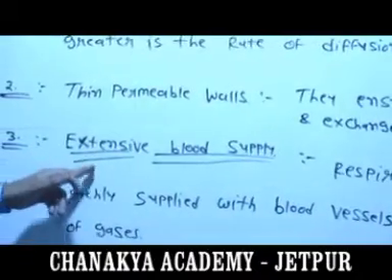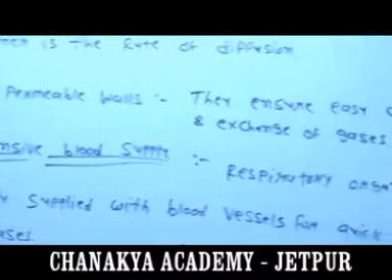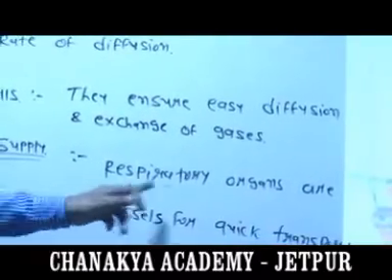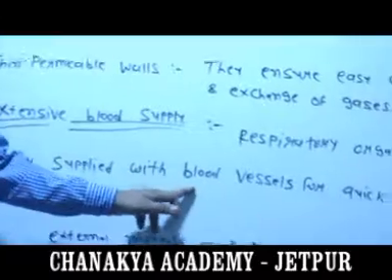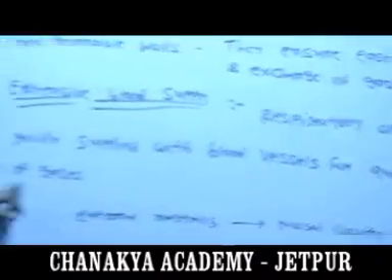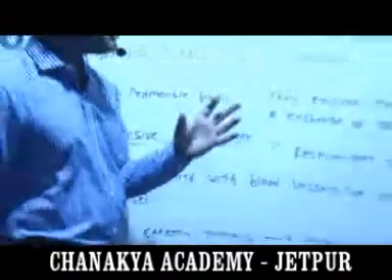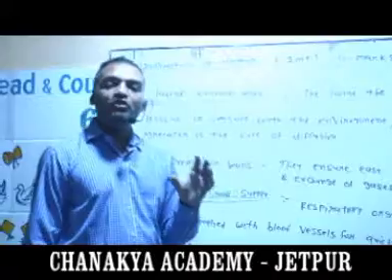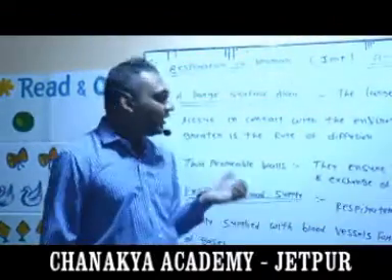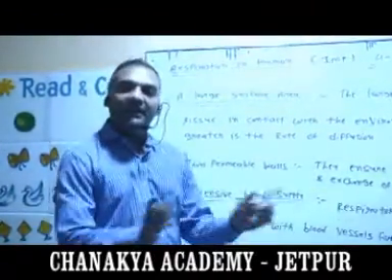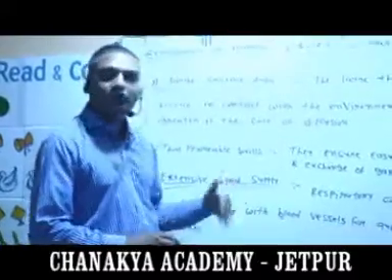Third one is extensive blood supply. Respiratory organs are richly supplied with blood vessels for quick transport of gases, means oxygenated blood in which oxygen is present, so it will easily diffuse in our body and easily pass from one cell to another cell.